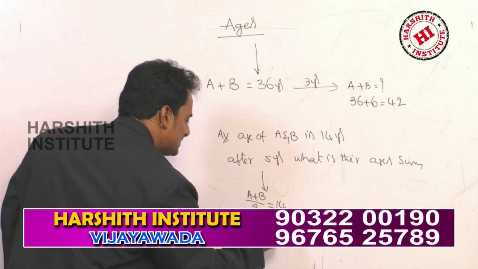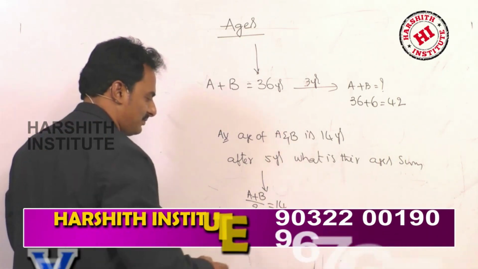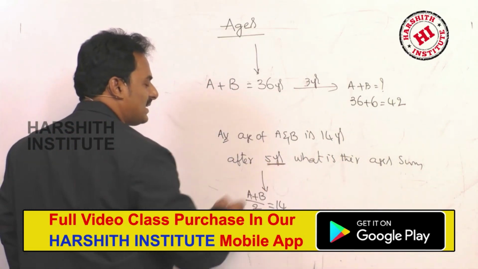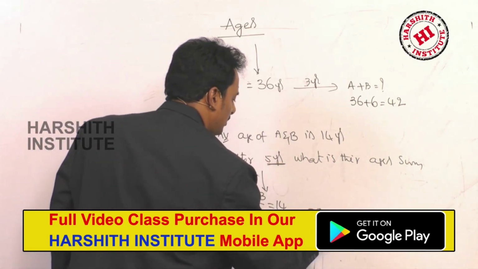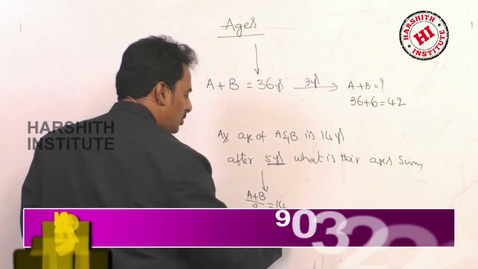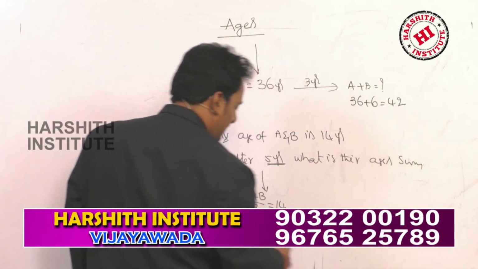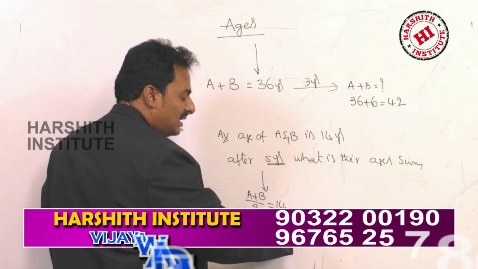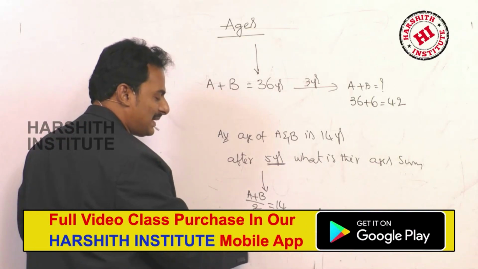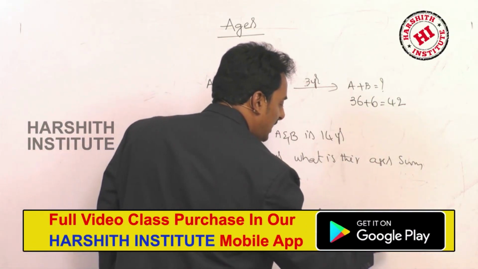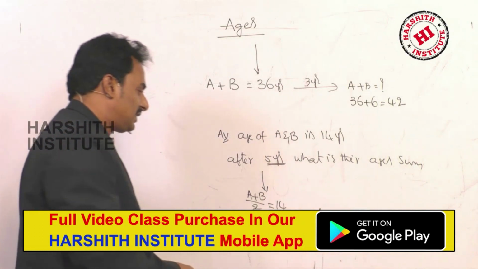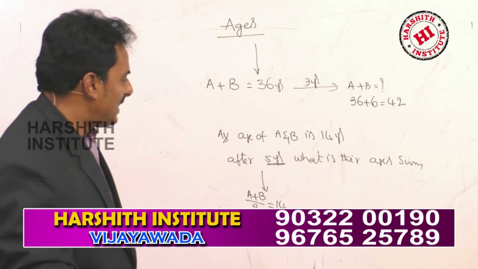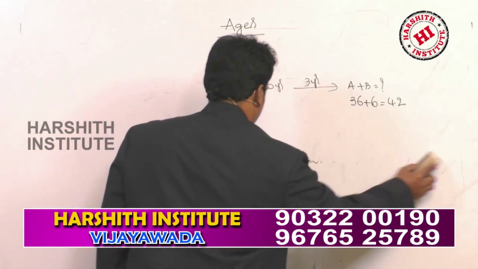And what about A plus B? 28. So at present 28, after how many years? 5 years. Here 2 persons A and B, so these 2 5s are 10, 5 plus 5, 10 you have to increase. That means after 5 years, the sum of their ages will be 38 years.